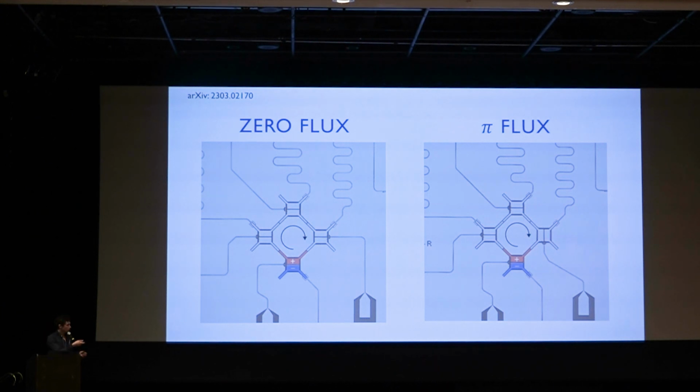If you think about these capacitors, these qubits, as being parallel plate capacitors, one of your plates will be positively charged, one will be negatively charged. And if you think about how we can tile these positive and negative plates, in the zero flux device, where we have all of the parallel plates in the same orientation, there's a really nice tiling we can do where all the positive plates are only coupled to negative plates. If we rotate this capacitor back, we see this frustration, where we have 2 positive plates having to touch each other. And so when that happens, if you go around the loop, you actually come back on yourself with a negative sign, and this implements a synthetic magnetic field of pi.